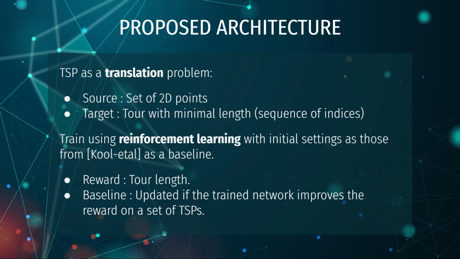We train using reinforcement learning with initial settings as those from Cole et al. as a baseline. The reward is the tour length, and the baseline is simply updated if the trained network improves on it on a set of TSPs.